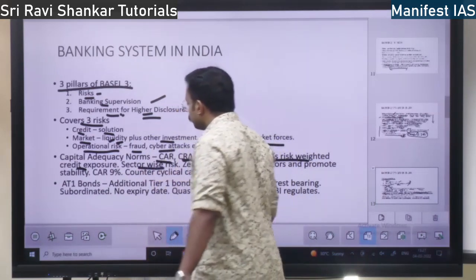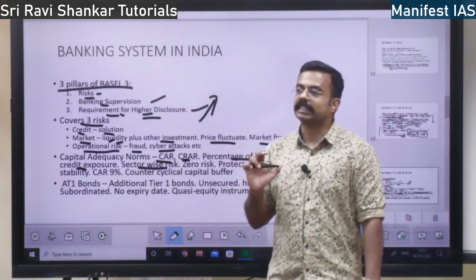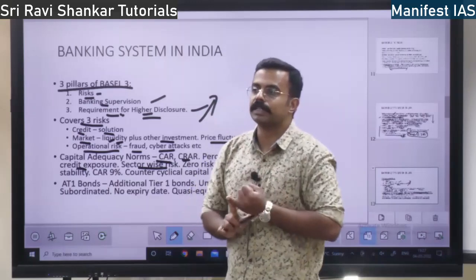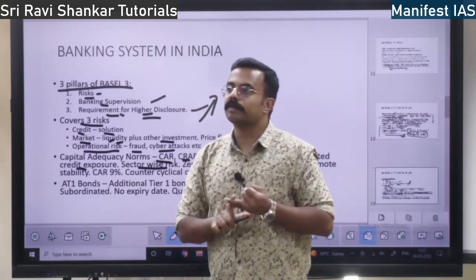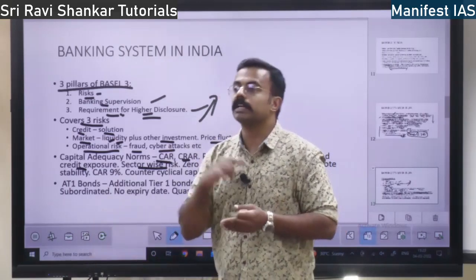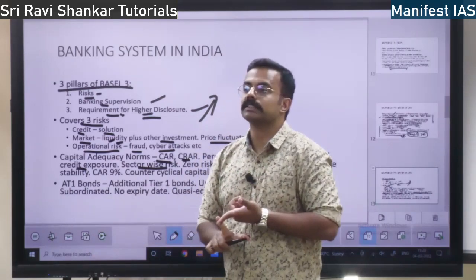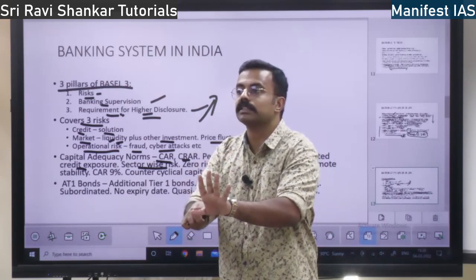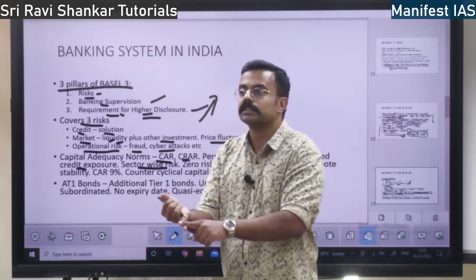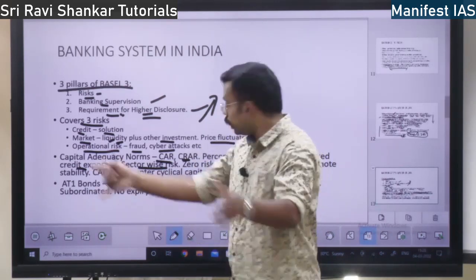So there are sector wise risks. Sector wise risk, infrastructure there might be risk, food sector there might be risk, health sector, COVID there might be risk, disaster, climate wise there might be risk, agriculture might be a risk, market there might be a risk, right? So all these are risks.